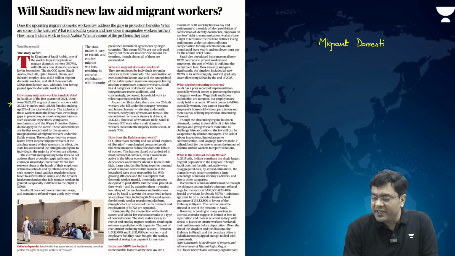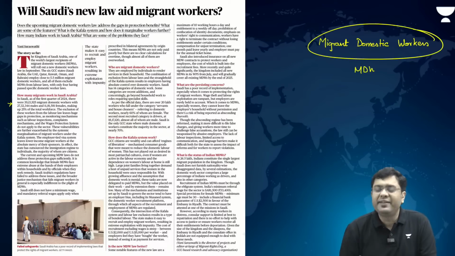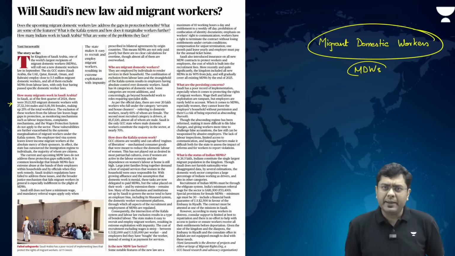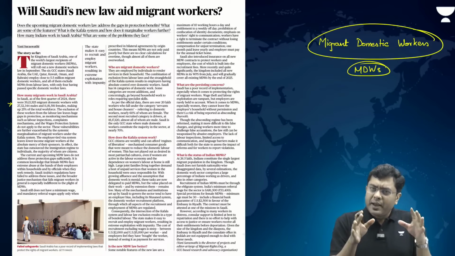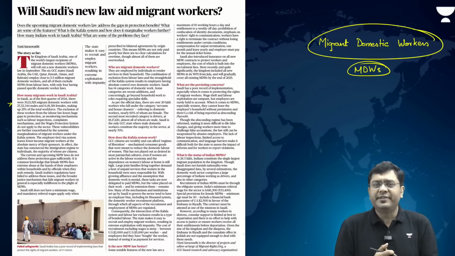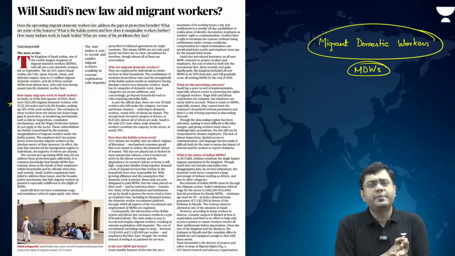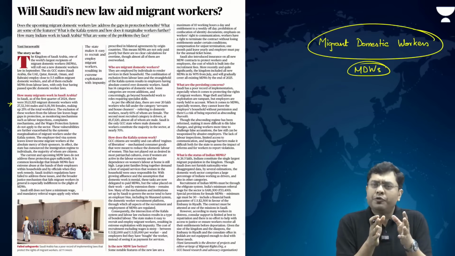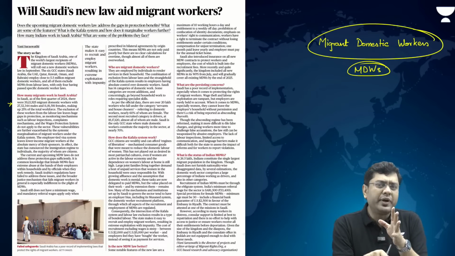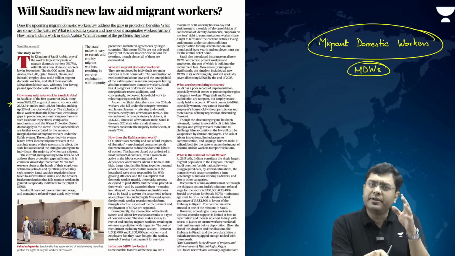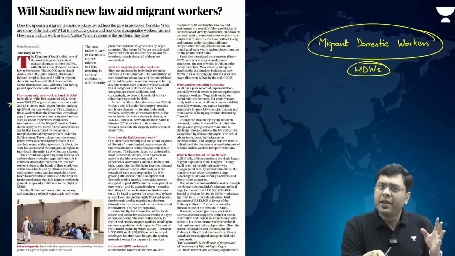These migrant domestic workers have faced exploitation quite significantly for a very long period of time. Understand how the system works in Saudi Arabia, so that you will be able to understand the entire predicament faced by the workers. First of all, these domestic workers are not covered under the various labor laws present in the Saudi Arabian region.